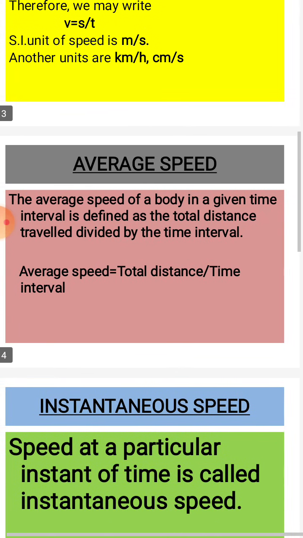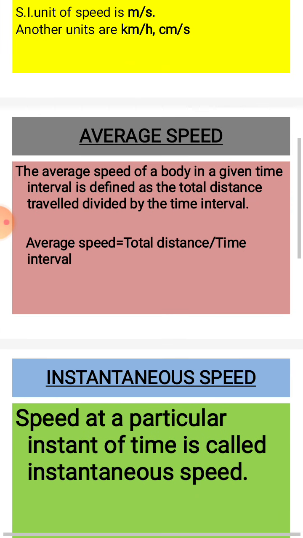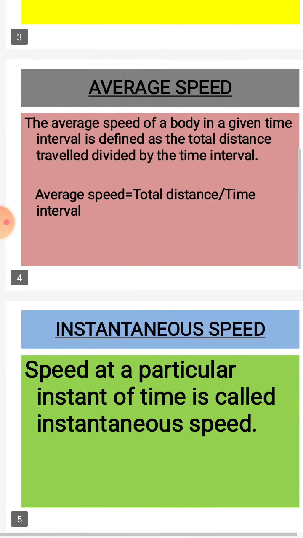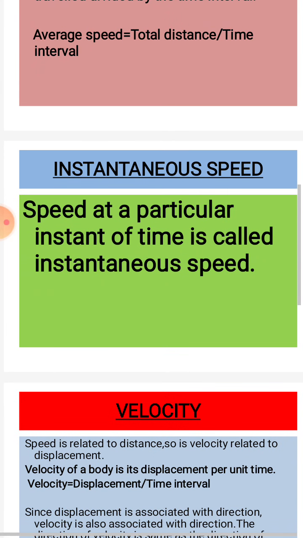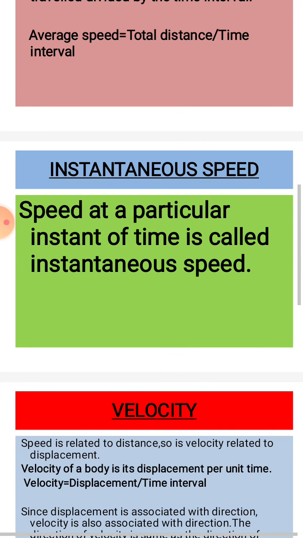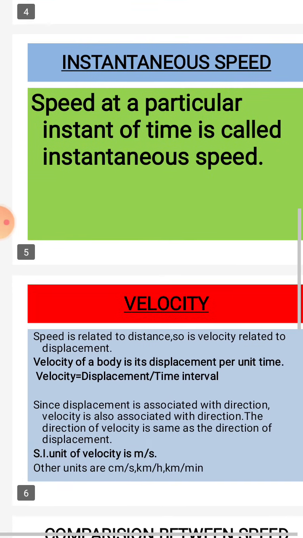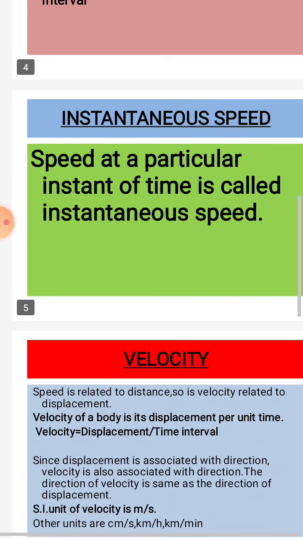Now we have to understand what is average speed. The average speed of a body in a given time interval is defined as the total distance travelled divided by time interval. That means average speed is equal to total distance by time interval. And next one is the instantaneous speed. That means speed of a body at a particular instant of time is called instantaneous speed. I think you understand what is speed, what is average speed and what is instantaneous speed.